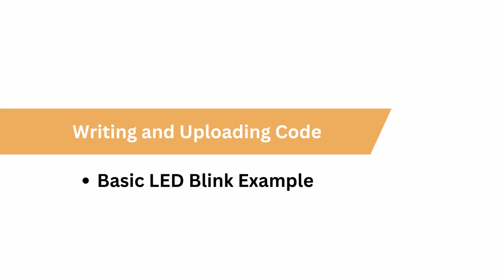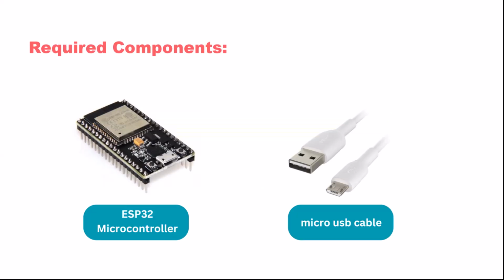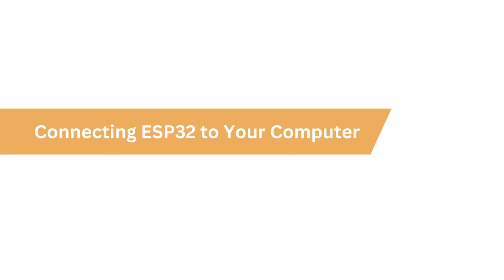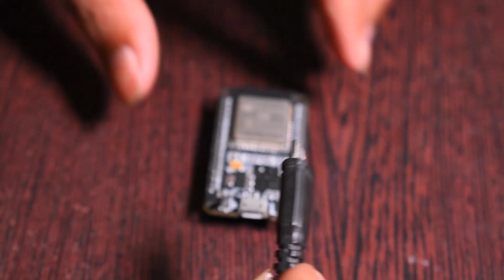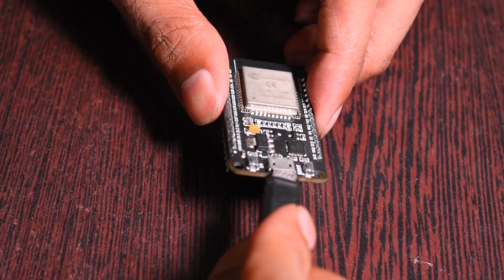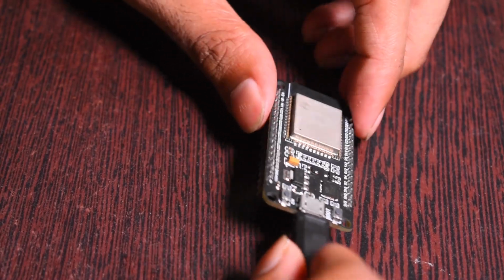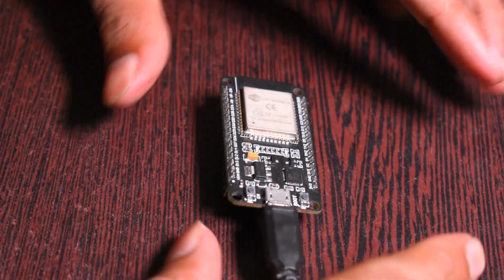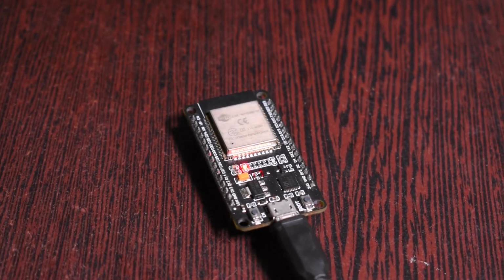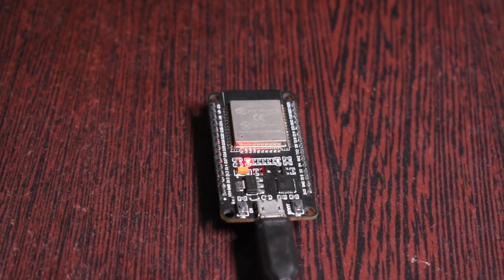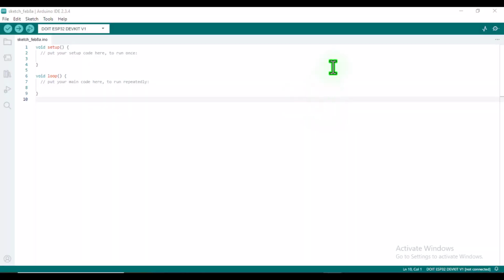Now let's test the ESP32 using a basic Blink LED program. To do this, you will need the following: an ESP32 development board and a micro USB cable. Next, we connect the ESP32 to our computer. For that, take a micro USB cable, connect one end to the ESP32 board and the other end to your computer's USB port. Once connected, the ESP32 should power on. Now let us upload the Blink program to test if the ESP32 is working or not.